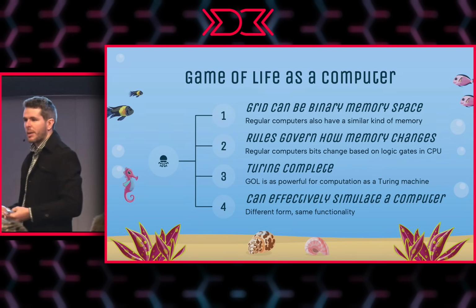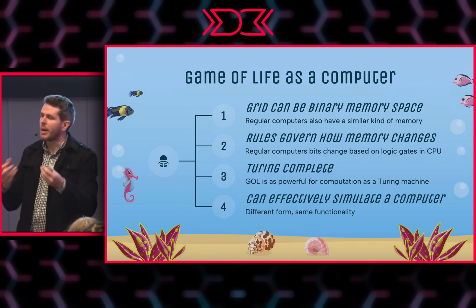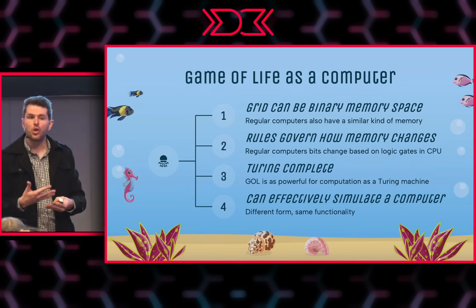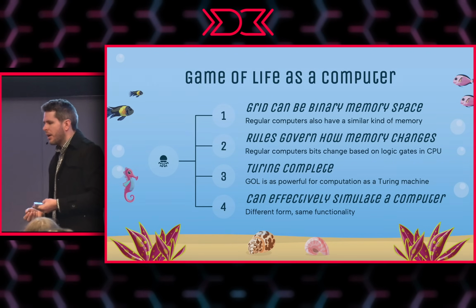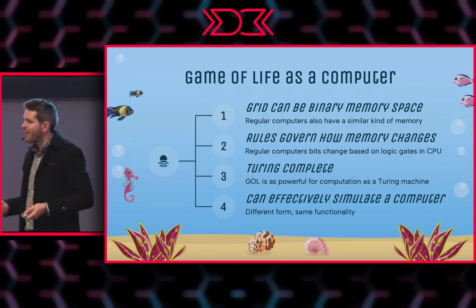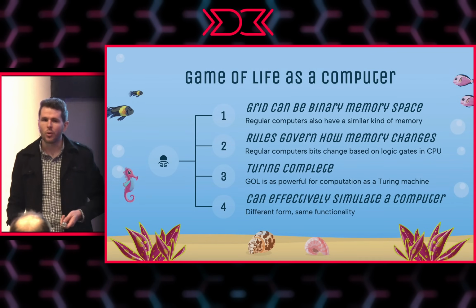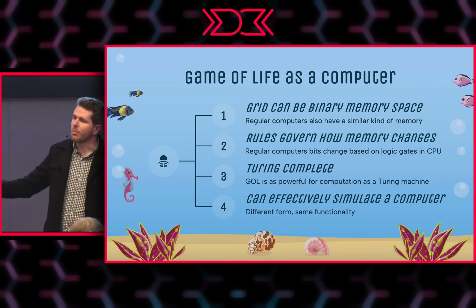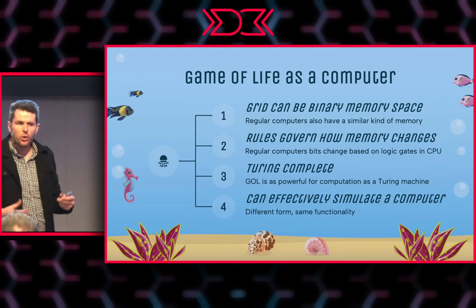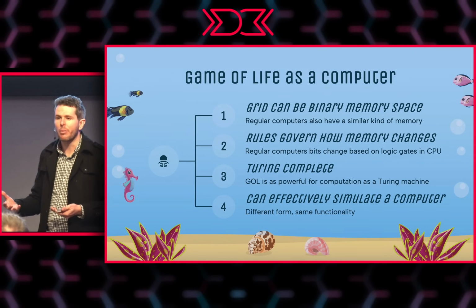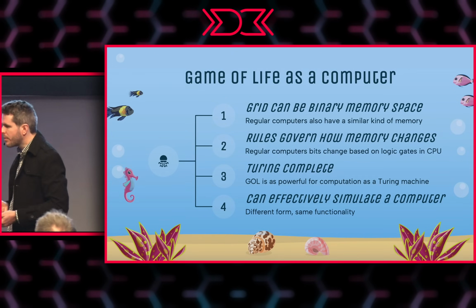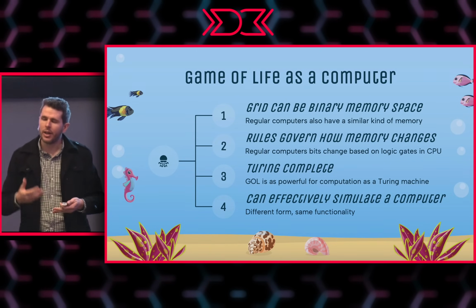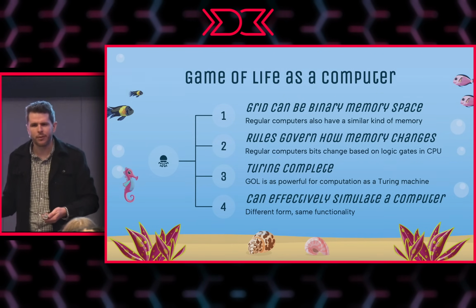So too with Conway's game of life, there is a rule that looks at the memory space and decides deterministically what the next memory space should look like. Interesting thing about it, though, is that the game of life is in fact Turing complete. So like we were able to build a computer with one-dimensional memory and logic gates, so too can we build a computer with 2-dimensional memory and Conway's rules. Anything that you can run on a normal computer, you can run on Conway's game of life.